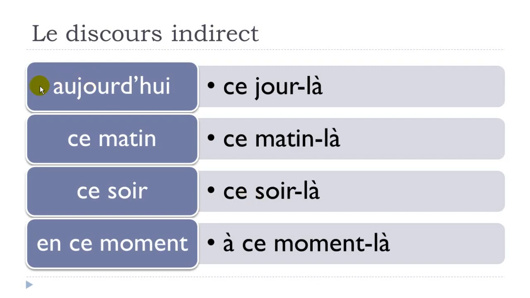Okay, so remember, aujourd'hui will become ce jour-là if you change a sentence and if you put it at le discours indirect. Ce matin will become ce matin-là. Ce soir will become ce soir-là. And then en ce moment will become à ce moment-là.